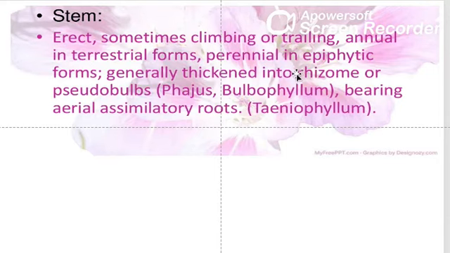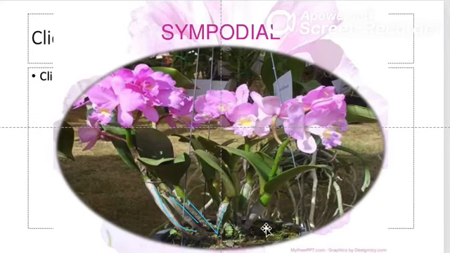If you remember, we did this on sympodial type of growth. In sympodial growth, you can see from the main stem, this is a rhizome, and the rhizome will give rise to numerous shoots.